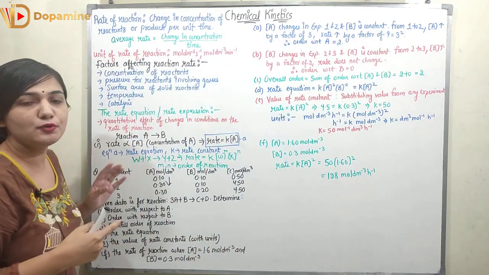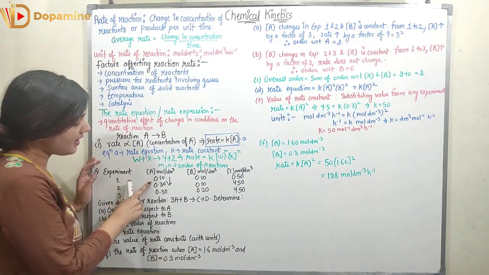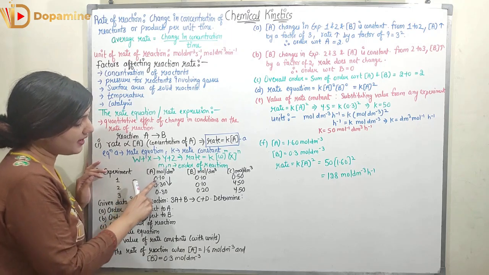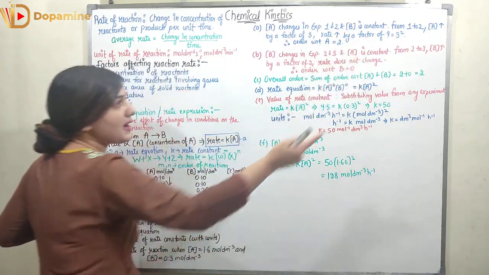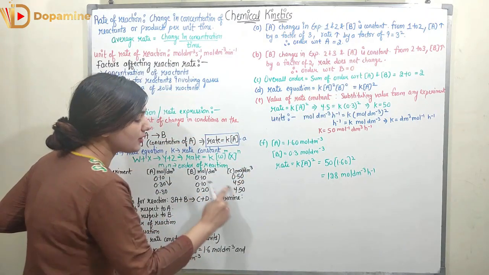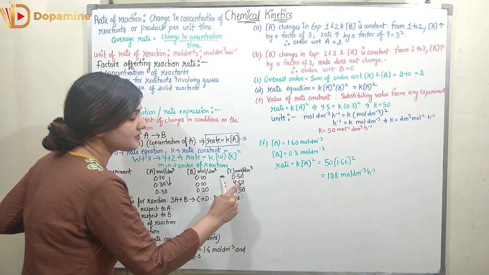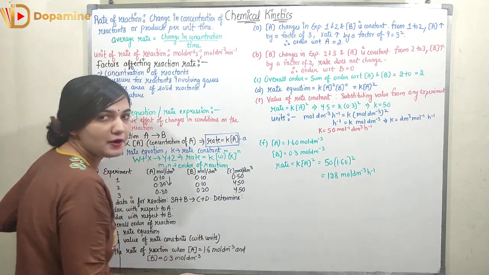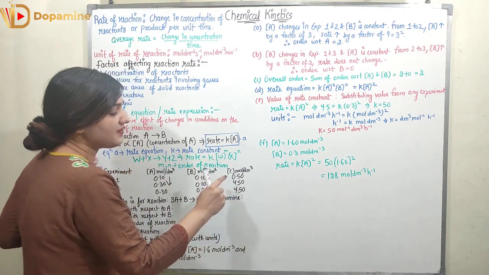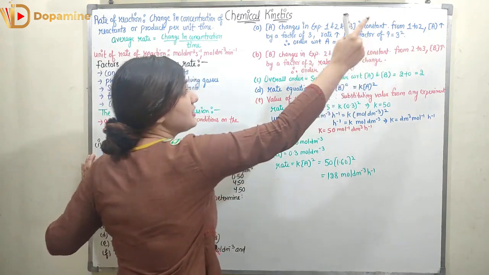So from 1 and 2, the concentration of A is increased by a factor of 3. Here it was 0.1, here it is 0.3. Now the rate is increased by a factor of 9. Here you can see the rate has increased by a factor of 9. It was 0.5 and here it is 4.5. So rate is increased by a factor of 9, which can be represented as 3 square.